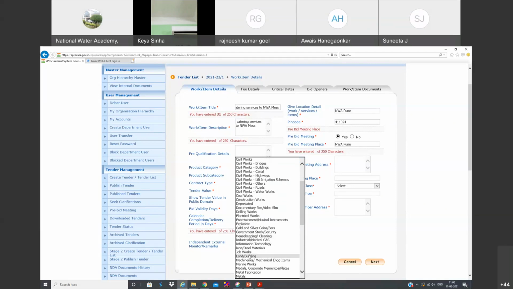Anyway, this category, even if you select a wrong one, doesn't make much difference. These are just formality. Anyway, let us select simply works.